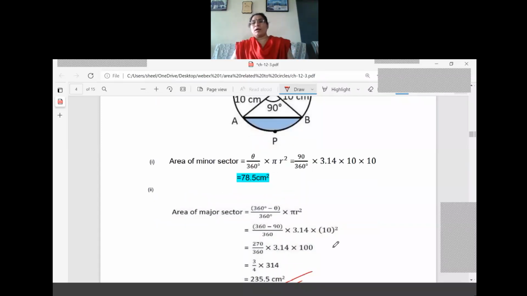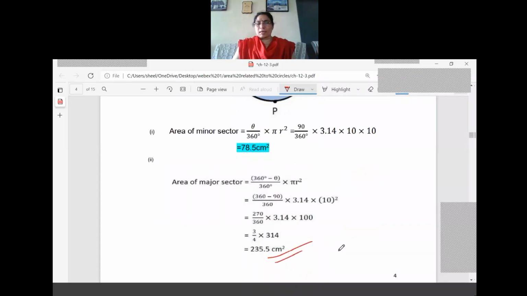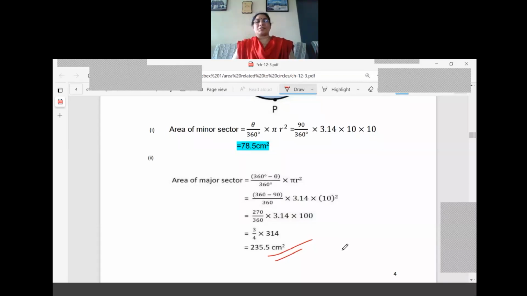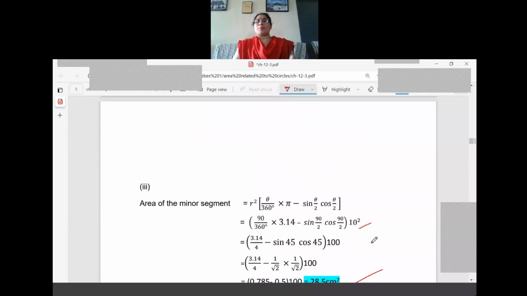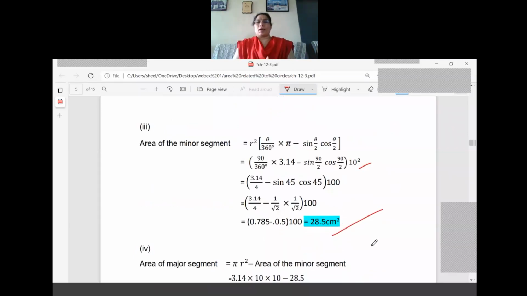Now what is the next question? Major sector formula. It is also a direct formula we have. So 360 minus theta by 360 into pi r square. So what is the answer we are getting there? 235.5. This is the last class part only. Now what is the next question? Area of the minor segment. First write the formula. If you are not able to remember r square as a common part, you can write the formula. Area of the sector you remember first. So theta by 360 into pi r square.